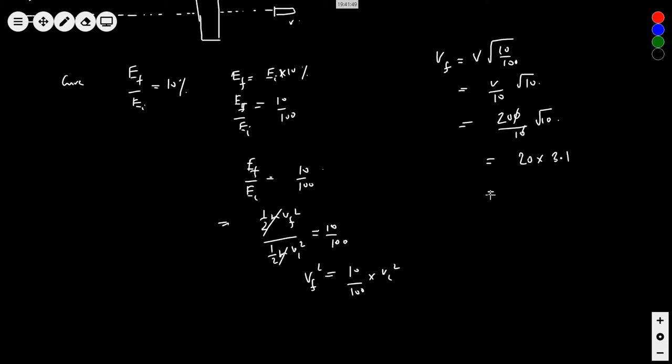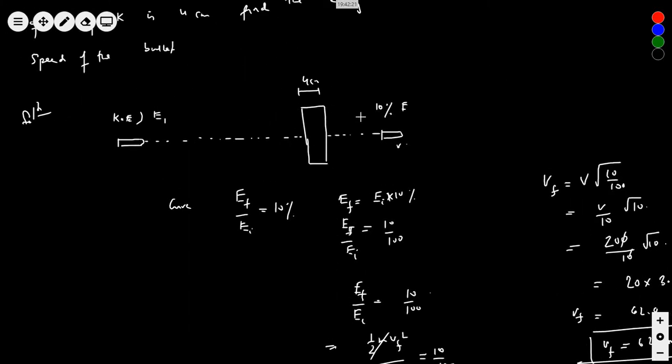So 20 into 3.1 will be 62.0. Sure, na? VF? Yes, sir. Oh yes, I think I am losing the meter per second. This one is right. I was thinking something else.